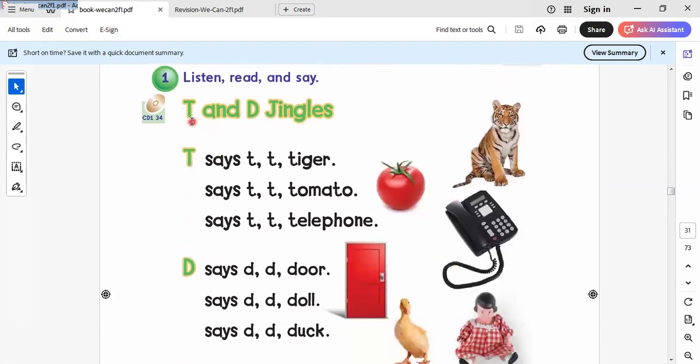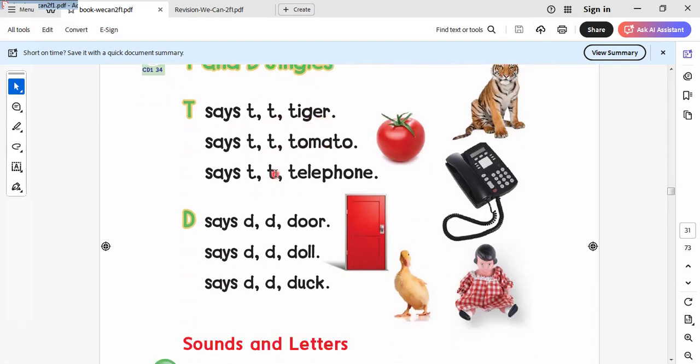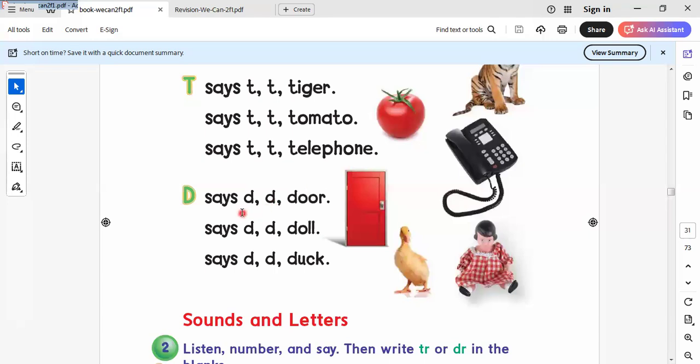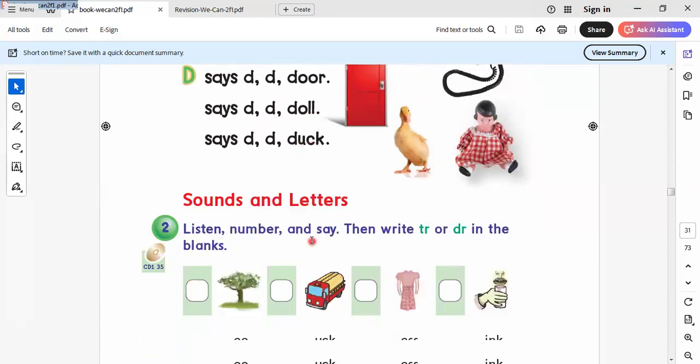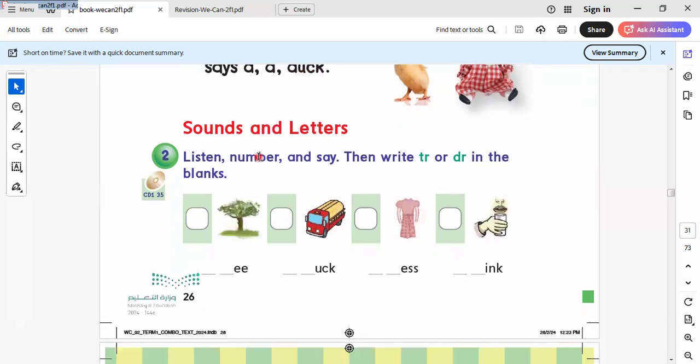Here is the letter T and letter D. Jingles. Here it says T tiger. T tomato. See, it says T tiger. The letter T. We will pronounce the letter T. T tiger. T tomato. T telephone. D door. D doll. D dog. Here are the sounds and letters.